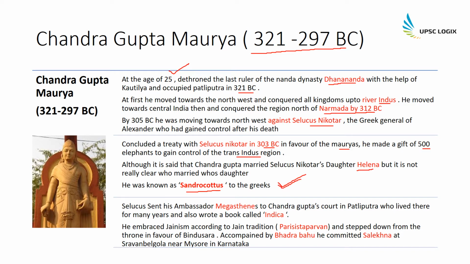Seleucus sent his ambassador Megasthenes, and this video is concerned about Megasthenes only. So this Megasthenes came to Chandragupta Maurya's court in Patliputra, and he wrote a book called Indica. Chandragupta Maurya embraced Jainism in his later years, and he stepped down from the throne in favor of Bindusara, and later he was accompanied by Bhadrabahu and committed Sallekhana at Shravanabelagola near Mysore in Karnataka.